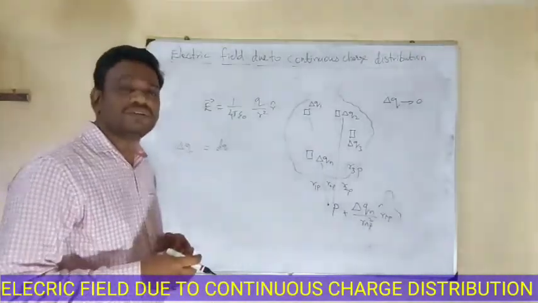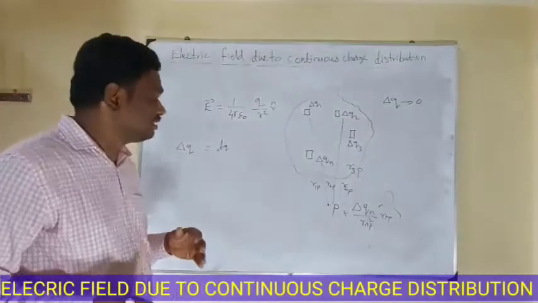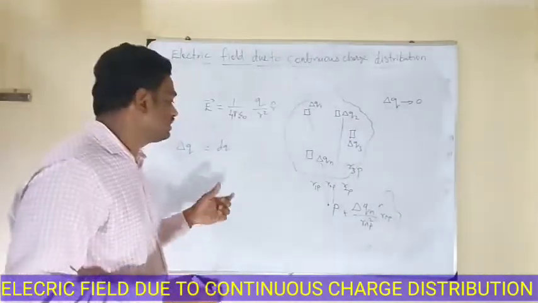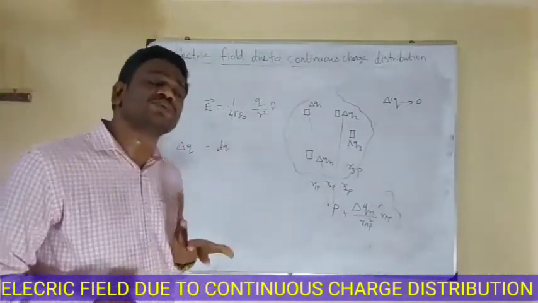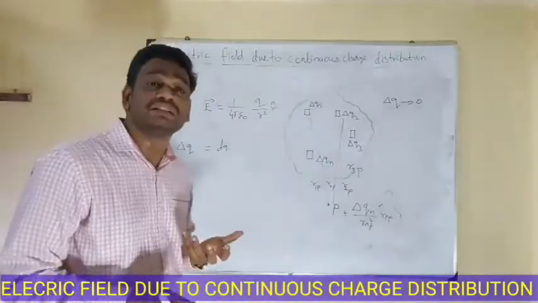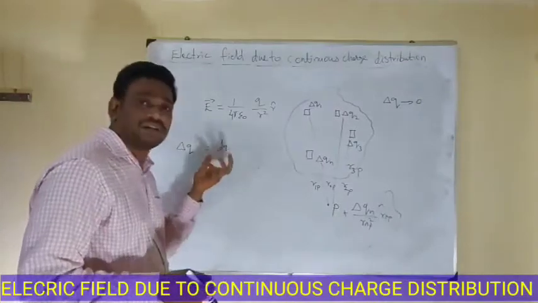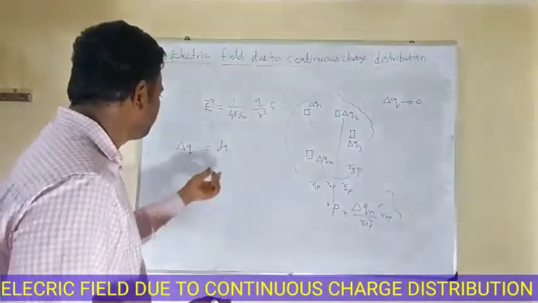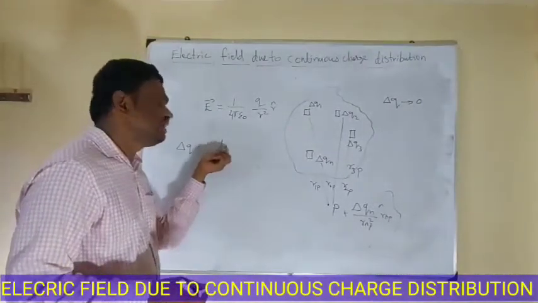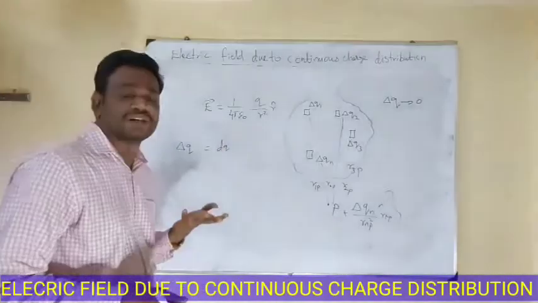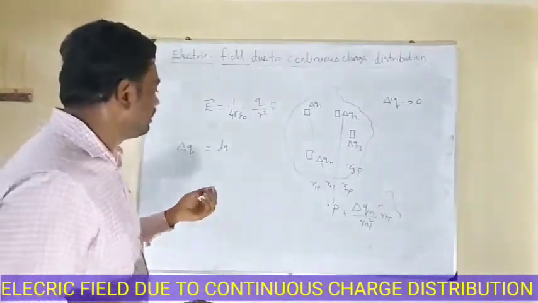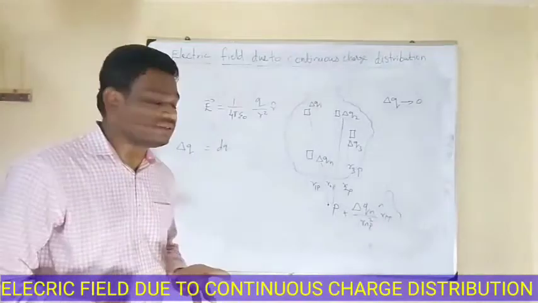Here the symbol dq, we will use in integration and differentiation. In integration and differentiation, if the value is very small, then the integration calculation will give an absolute value answer. So it's very good for a small difference. For a small amount of charge, the integration calculation gives a very good result.